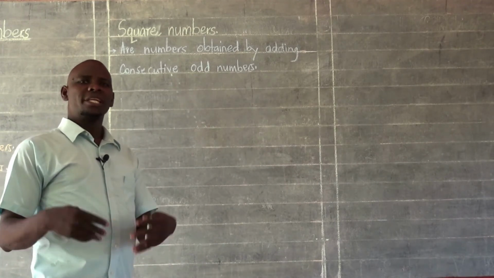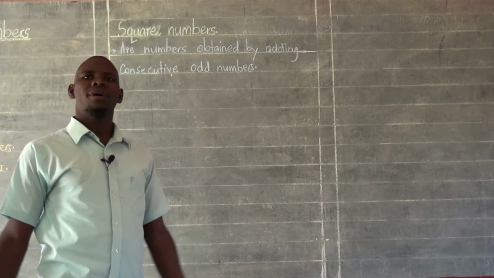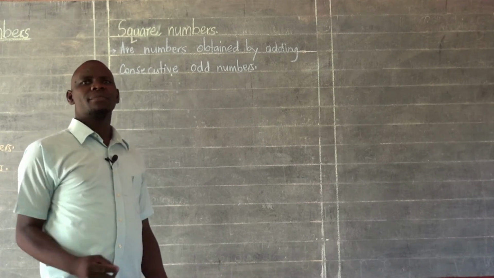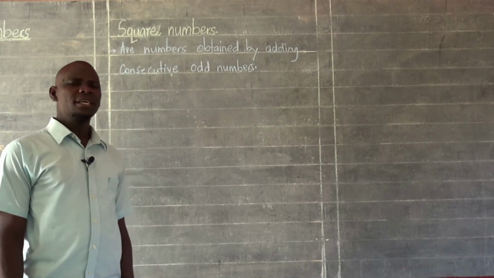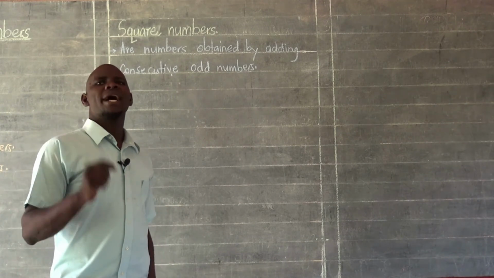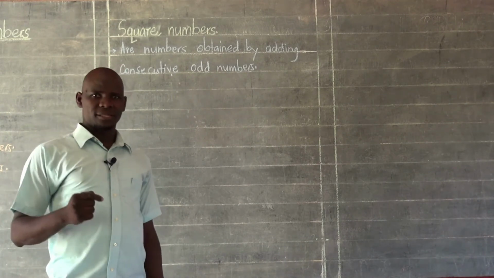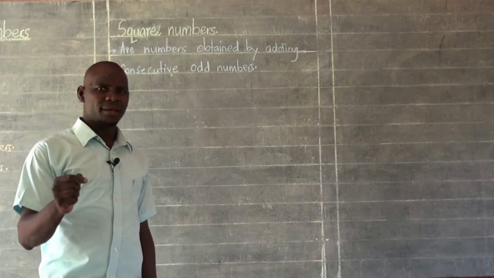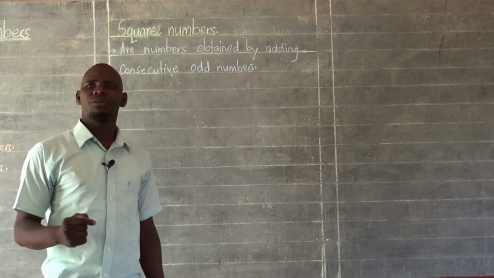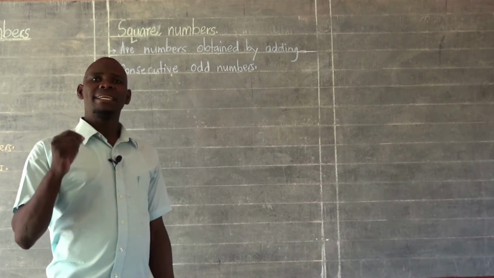We were able to list down what we call odd numbers, and we must be remembering at least some examples of odd numbers. So if you know those examples of odd numbers, you just keep on adding the consecutive ones only.